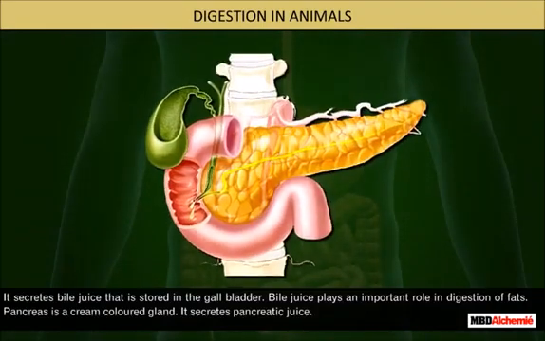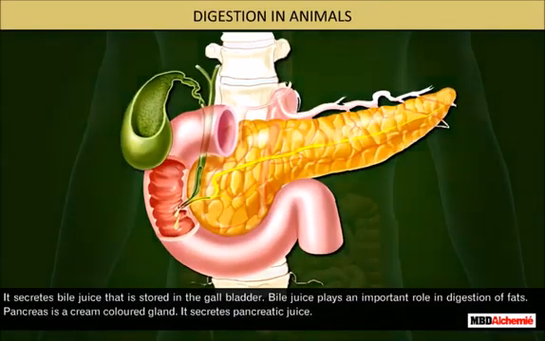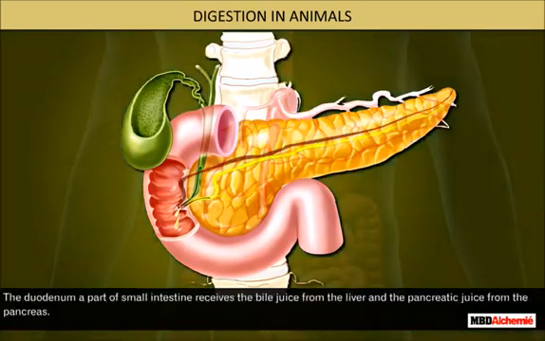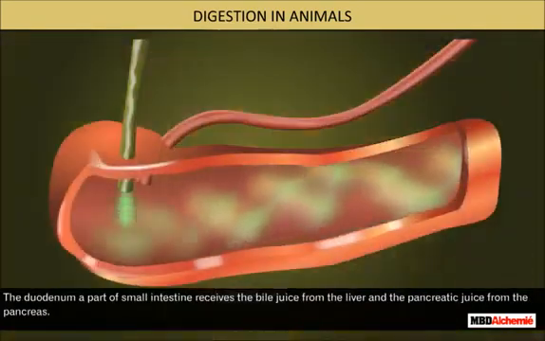Pancreas is a cream-colored gland. It secretes pancreatic juice. The duodenum, a part of small intestine, receives the bile juice from the liver and the pancreatic juice from the pancreas.